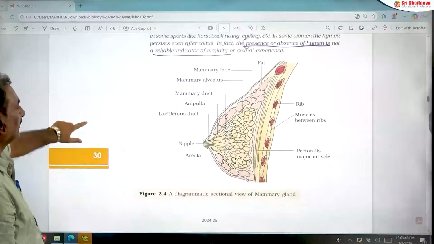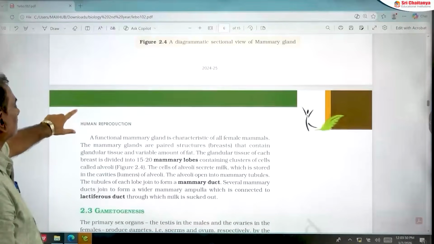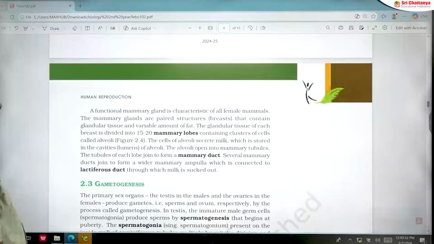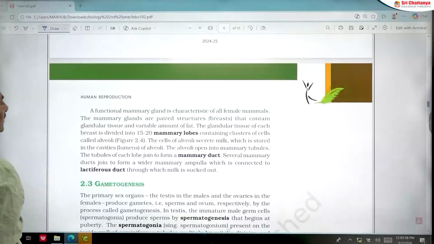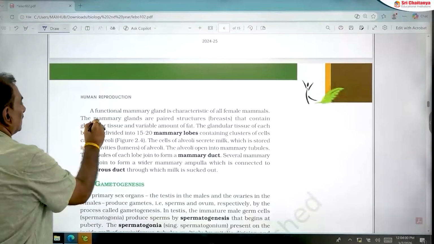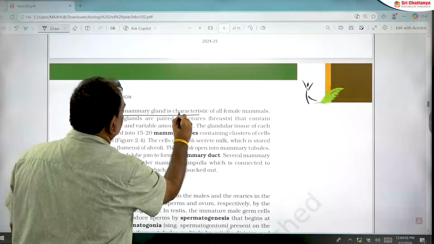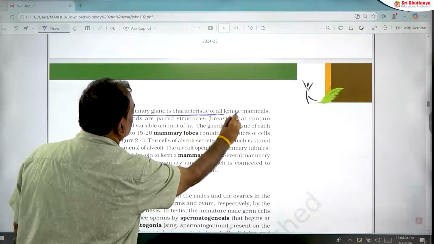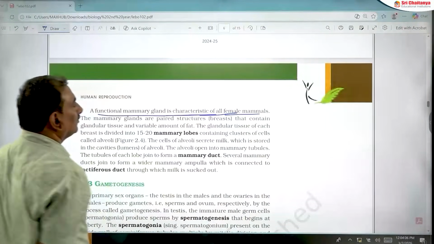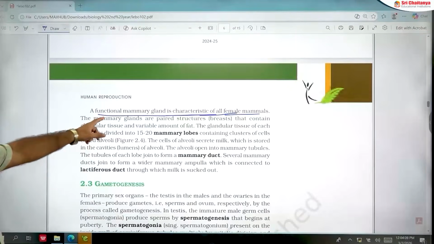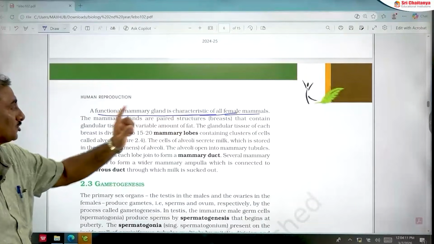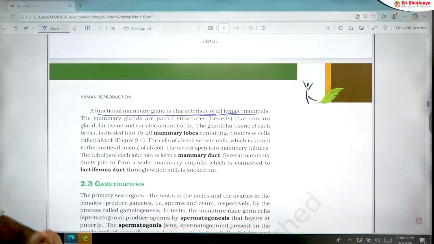Next, mammary glands. This is also a very important area in the female reproductive system. A pair of functional mammary glands is present in all female mammals. Functional mammary glands are a characteristic feature of all female mammals.